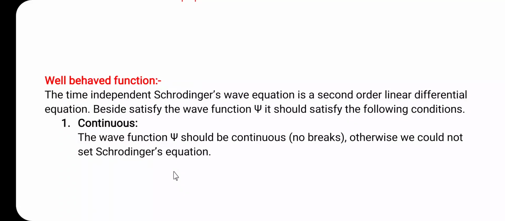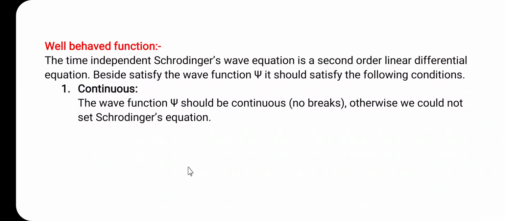Let us consider the conditions one by one. The first condition: the wave function psi should be continuous. There should not be any break in the function, otherwise we could not set up the Schrodinger equation. That is why the wave function should be continuous. This is the first condition for a well behaved or acceptable function.